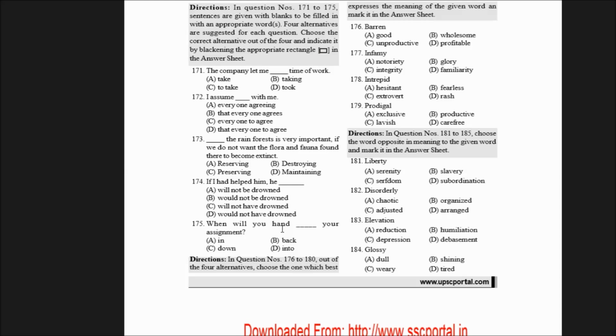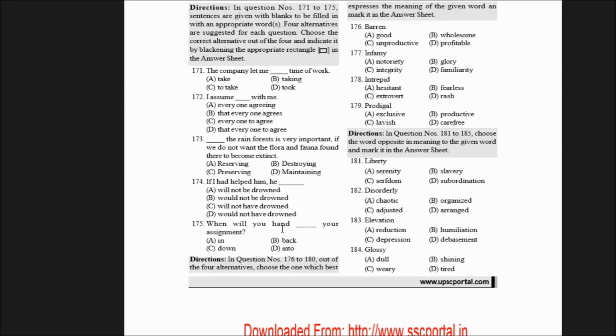A phrasal verb is, for example, a verb which when combined with a preposition gives a different meaning than the meaning of the actual verb. For example, the meaning of the verb hand is different, but when it combines with in, the meaning of that phrasal verb is submit. When will you submit your assignment?